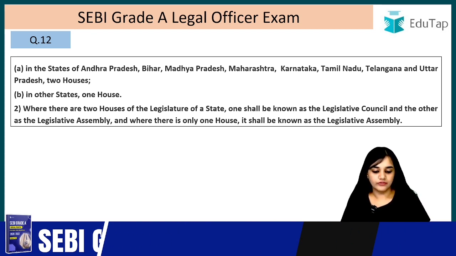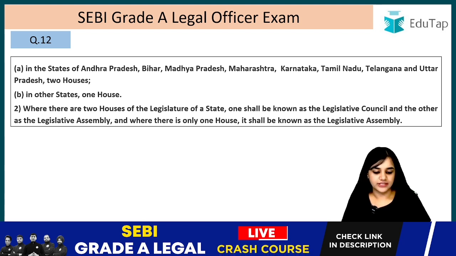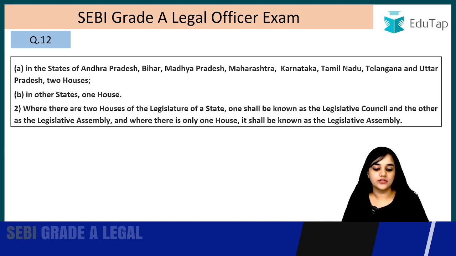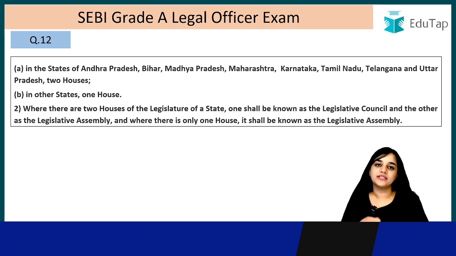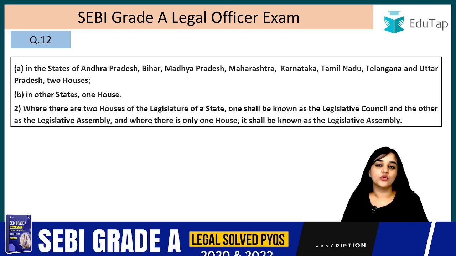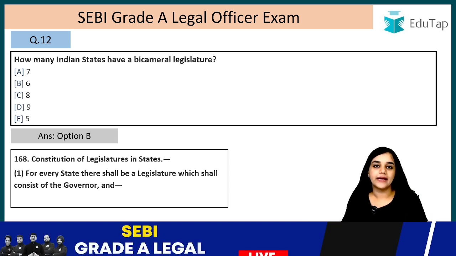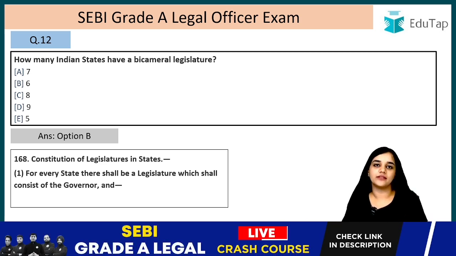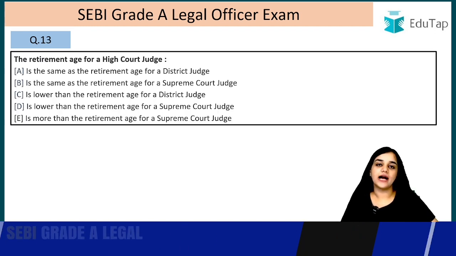Where there are 2 houses of the legislature of a state, one shall be known as the legislative council. So these states have a legislative council and the other as legislative assembly. And where there is only 1 house, it shall be known as the legislative assembly. So that means every state has a legislative assembly, but only 6 states have a legislative council. Right? So their legislature will consist of either 1 house or 2 houses as the case may be, and the governor. Question number 13. The retirement age of the High Court judge is.